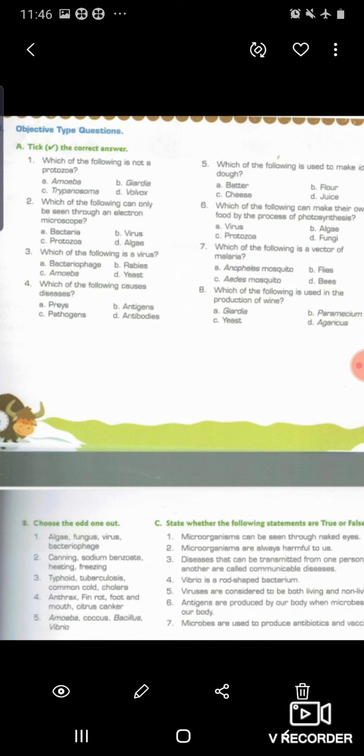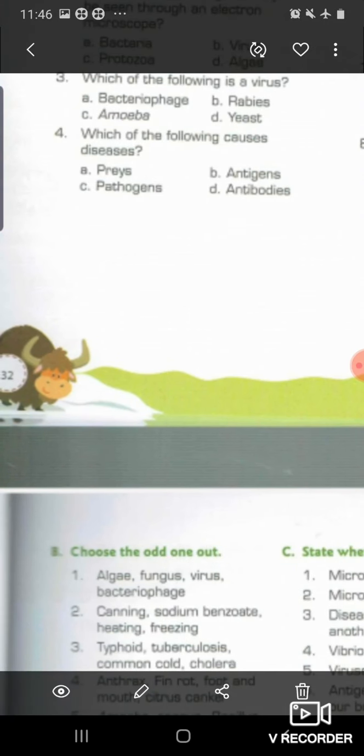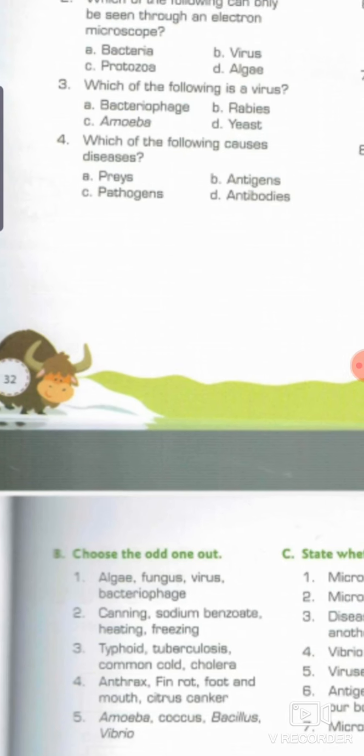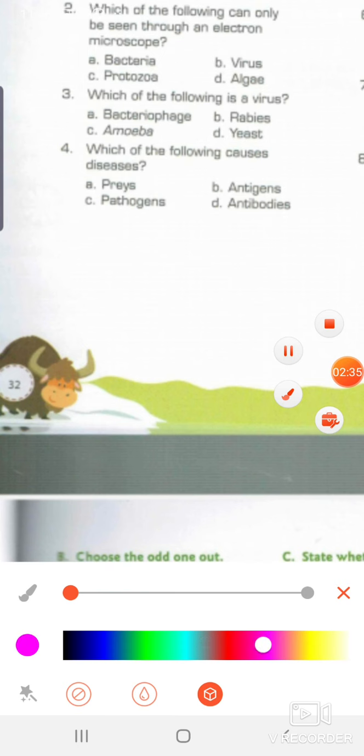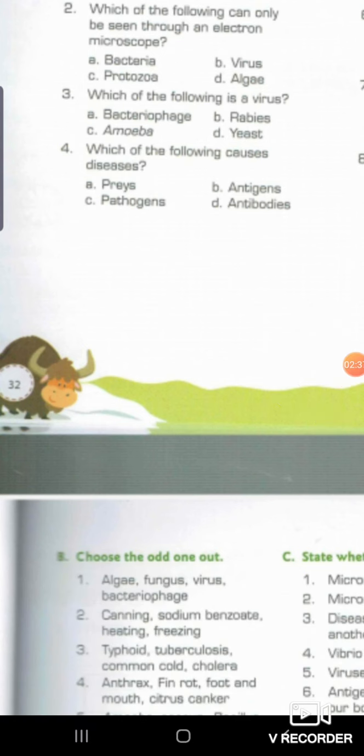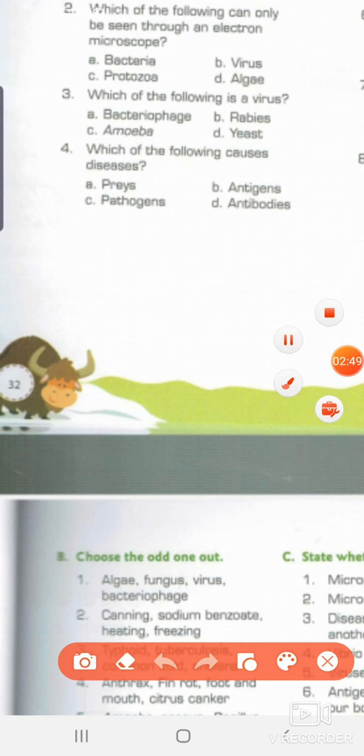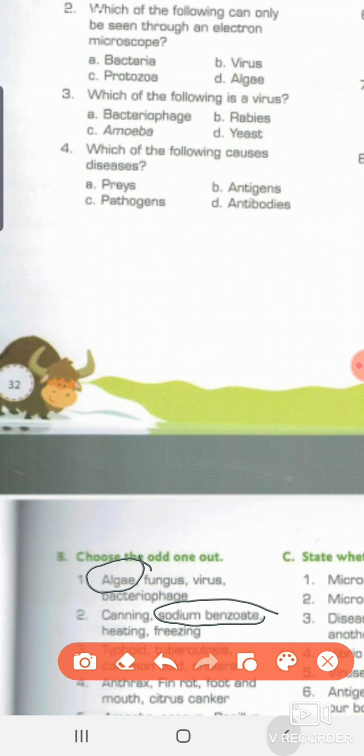Now the next is choose the odd one out. First is algae, fungus, virus and bacteriophage. The answer will be algae. Why? Because they are photosynthetic in nature, but the rest are not. Next is canning, sodium benzoate, heating and freezing. The answer will be sodium benzoate, because all the others are processes and this is a chemical.